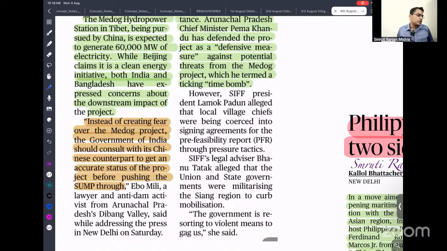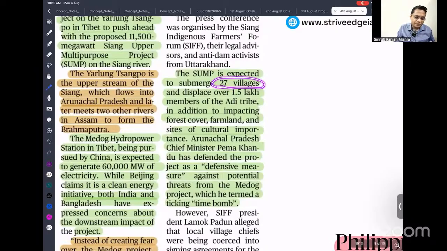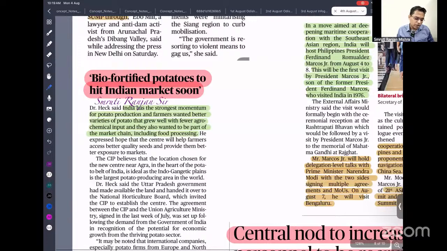The Arunachal Pradesh local civil society organizations are opposing, because they are saying that you cannot use the Medog dam as an excuse for construction of a hydropower project in Arunachal Pradesh. If you construct this project, it is going to displace 27 villages and 1.5 lakh people, and in India we know that in the past our rehabilitation of those affected has not been good. That is the reason people are not trusting us. So we can say that no doubt we need hydroelectric projects, but we need to ensure that those affected by the project are properly rehabilitated. Then only can people support and understand us.